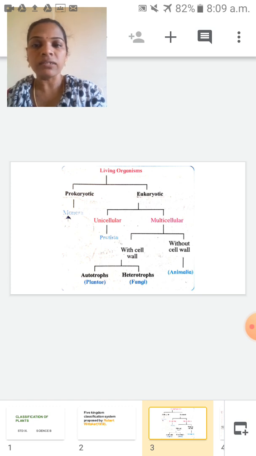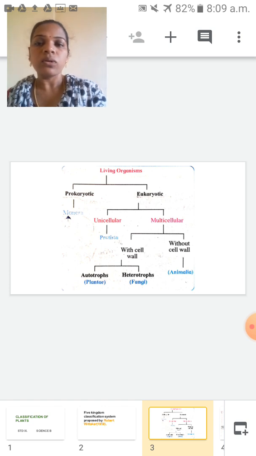Here multicellular is again divided into two groups: with cell wall and without cell wall. The organisms which have a cell wall come under one group, and the organisms with no cell wall come in another group. So students, what is the main difference between plant cell and animal cell? You have studied 3 or 4 differences in your 8th standard.